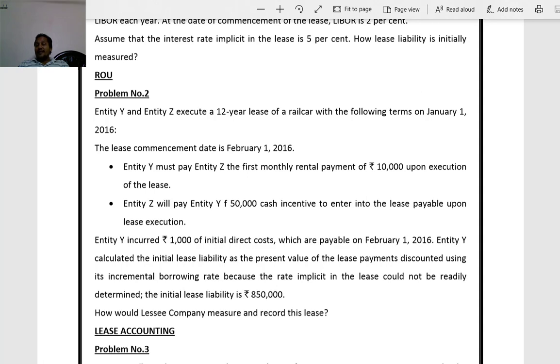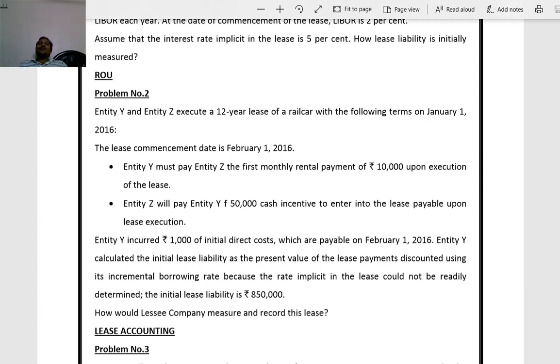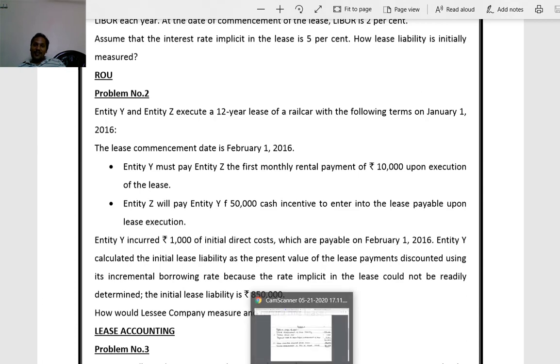Then payment made by the lessee to the lessor before commencement of lease, 10,000 we have to consider. And any incentives received we have to exclude. The 50,000 incentive, that we have to exclude. These are to be considered for right of use of asset.